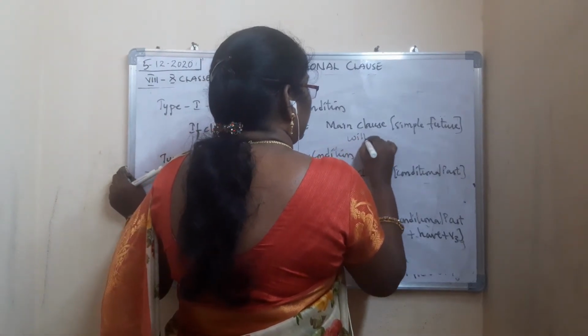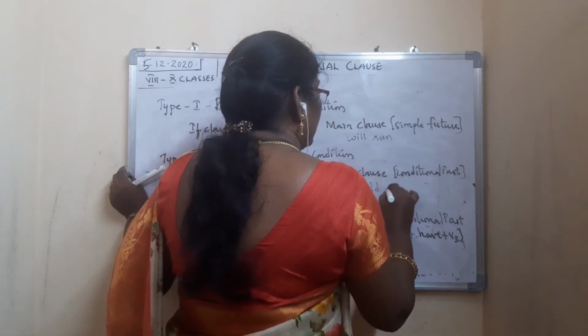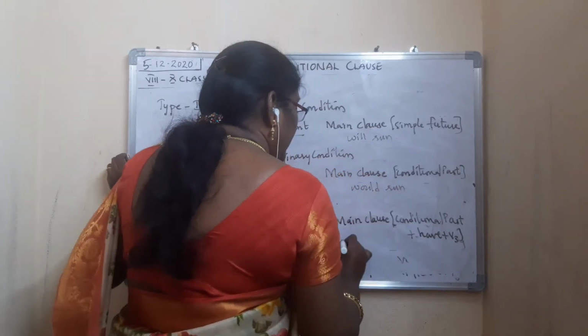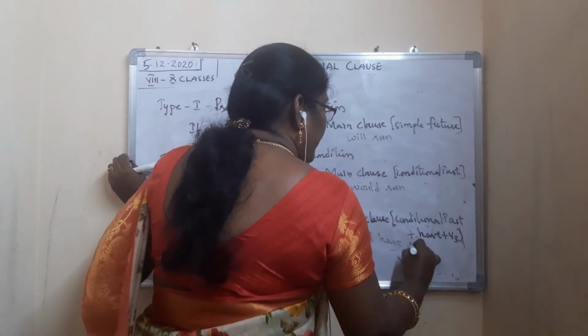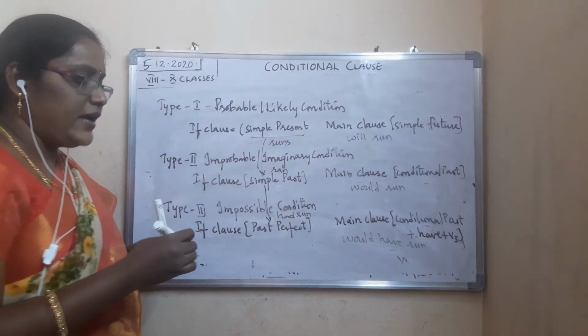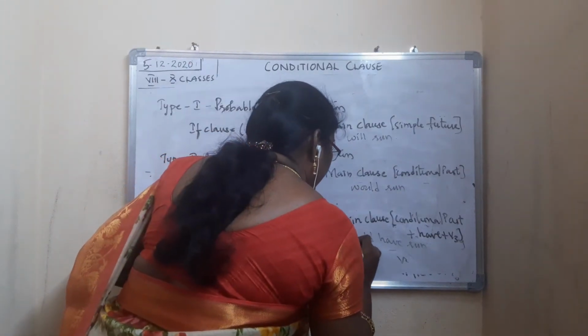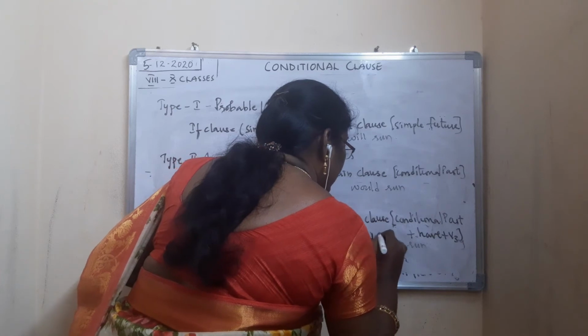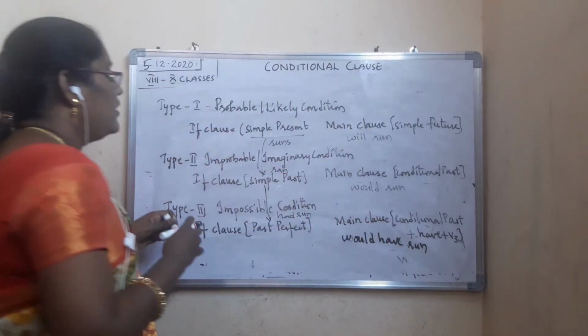Will run. Will run changes to what? Would run. Then here, would have run. Would have run. In this way, it changes. Okay. Once again, I will repeat. Would have run. Now see here.